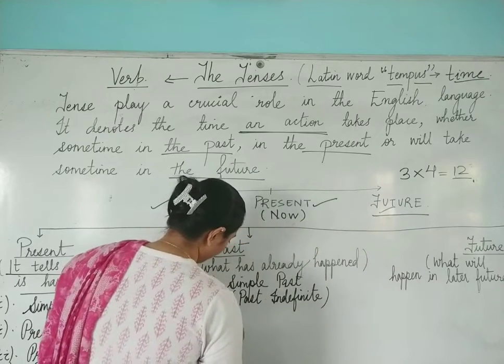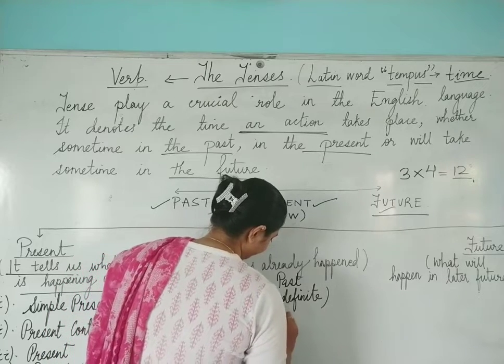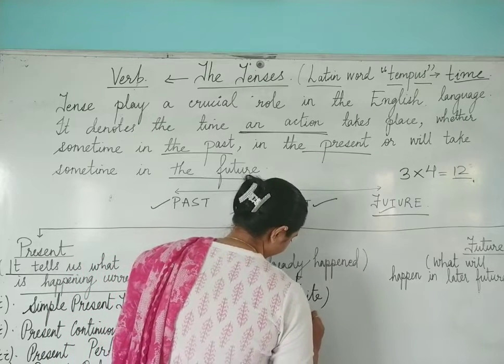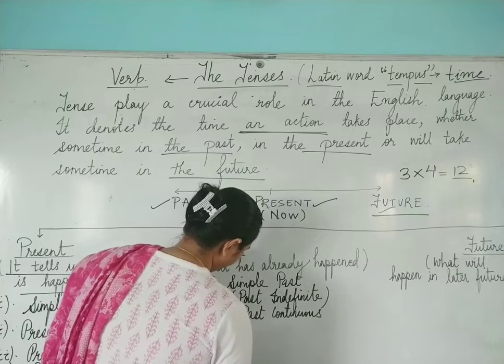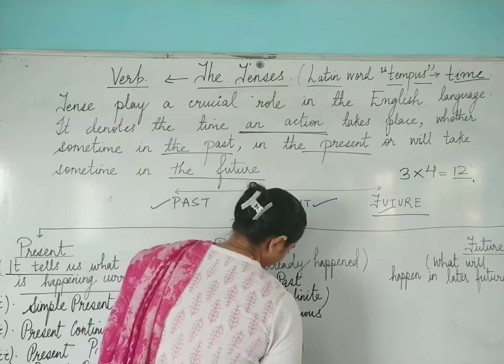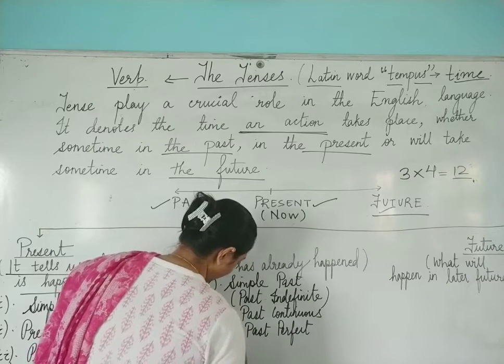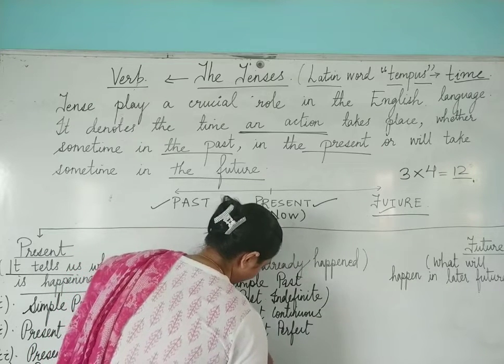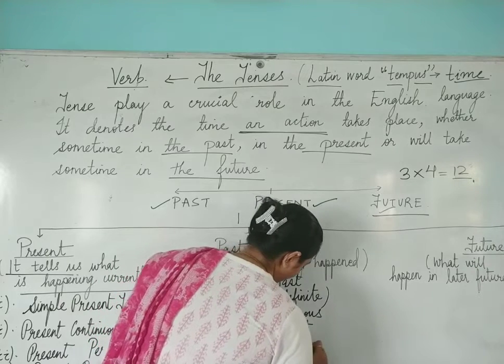Next one is your past continuous. Third one is your past perfect. And fourth one is your past perfect continuous tense.